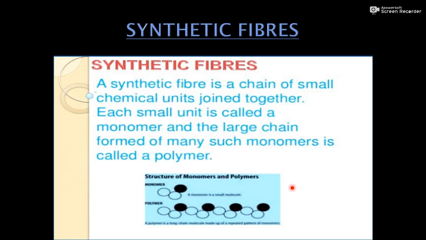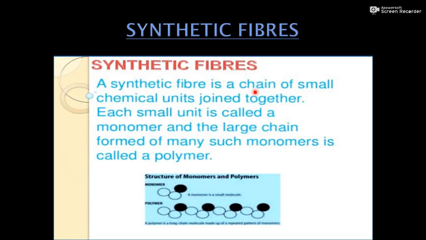It is just like that. A single pearl connected together with other pearls forms a long string. In the same manner, in the formation of synthetic fiber, these small units combine together to form a long unit. This small unit is known as monomer, and when they combine to form a long unit, that is known as polymer.